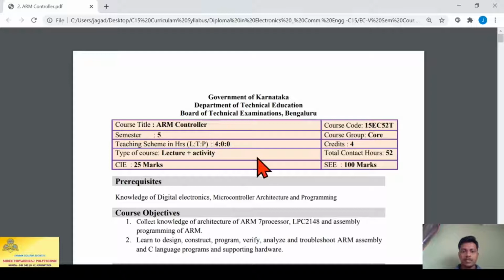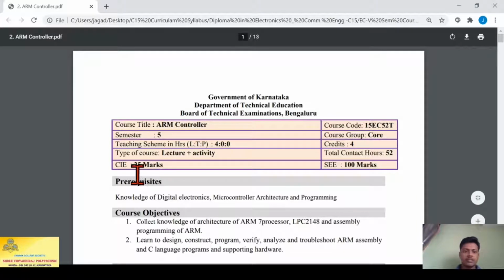So as you see on the screen, the course code is 15EC52T. The total contact hours is 52 hours. Internal marks is 25 and semester end exam marks is 100 marks.